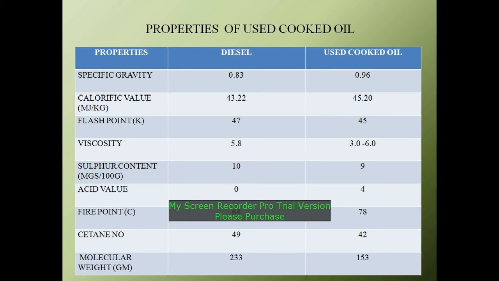These are the properties of used crude oil. The specific gravity of diesel is 0.83 and of used crude oil is 0.96. The flash point of diesel is 47 and of used crude oil is 45. Sulfur content in the diesel is 10 and in the used crude oil is 9. The cetane number of diesel is 49 and of used crude oil is 42. Molecular weight of diesel is 220-233. Molecular weight of used crude oil is 153.